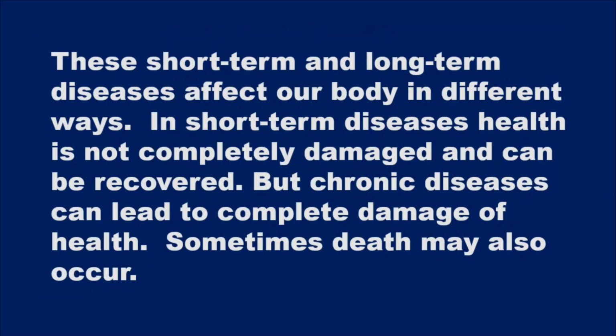Next, the short term and long term diseases affect our body in different ways. In short term diseases, health is not completely damaged and can be recovered, but chronic diseases can lead to complete damage of health. Sometimes death may also occur.